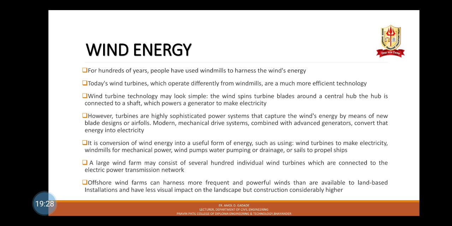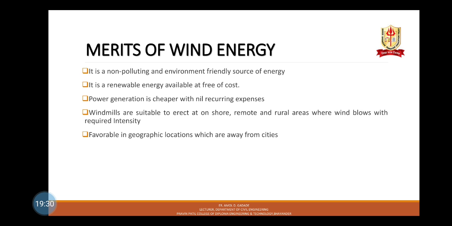Merits of wind energy: it is a non-polluting and environment-friendly use of energy. It is renewable energy available free of cost. Power generation is cheaper with nil recurring expenses. Windmills are suitable to erect at onshore, remote and rural areas where wind blows with required intensity. Favorable in geographic locations which are away from cities.